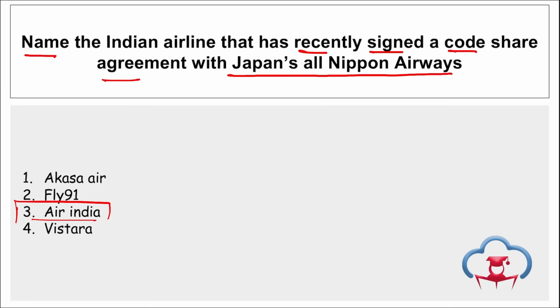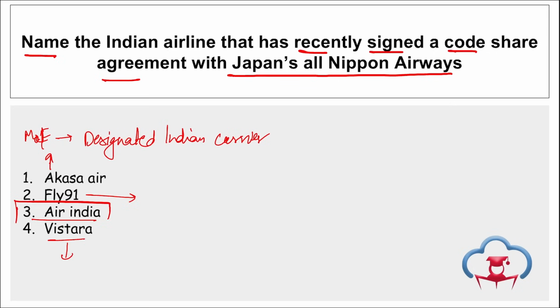Apart from this, if we talk about Akasa Air, remember Ministry of Finance recognized Akasa Air as a designated Indian carrier. Ministry of Finance has recently recognized Akasa Air as the designated Indian carrier. Then if we talk about Fly 91, remember Union Minister Jyotiraditya Scindia inaugurated Fly 91 and flagged off their first flight, right, of Fly 91.